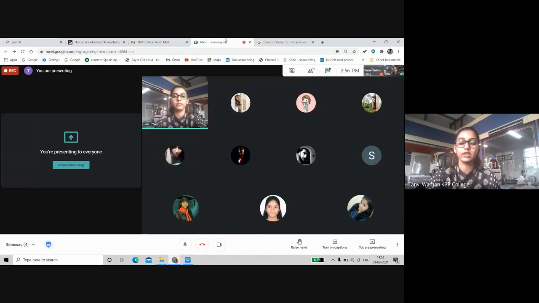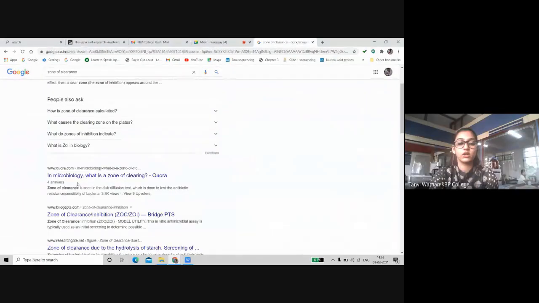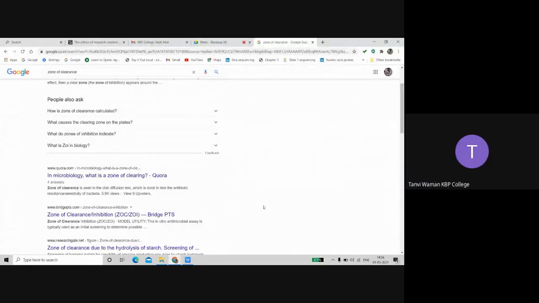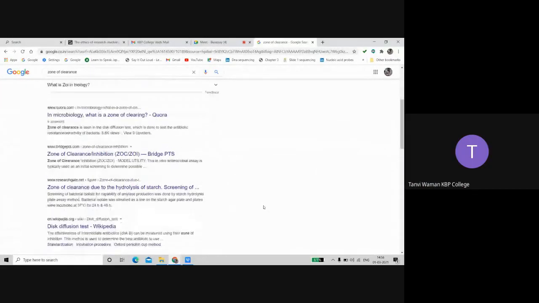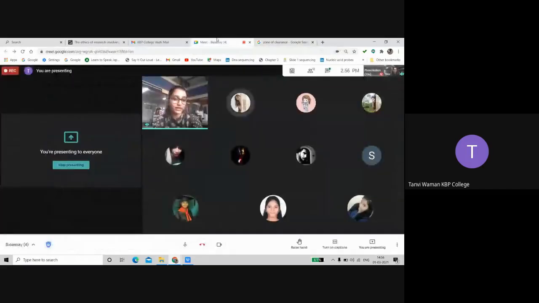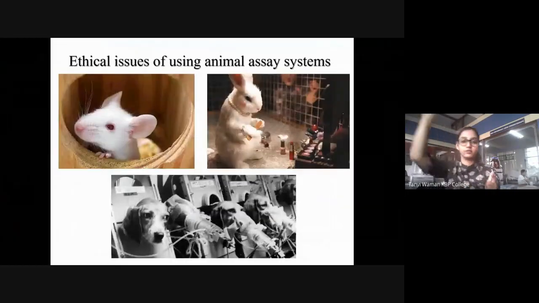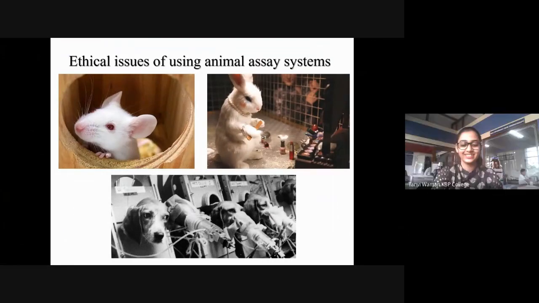Clearance. Okay. The question answered on Quora says that it is seen in the disk diffusion test. But I think the meaning would remain the same only. Okay. Who asked this question? Sheetal. Okay. Should we resume back to ethical issues? Shall we resume? Yes, ma'am. Alright, cool. So, coming to ethical issues of using animal assay systems.